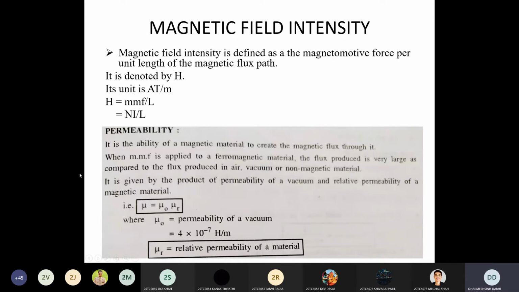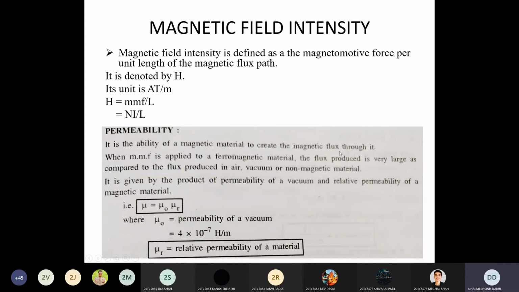So what is permeability? It is nothing but the ability of the magnetic material to create magnetic flux through it. If more flux lines pass easily through a material, then you can say that material has a higher value of permeability, because it can easily pass the magnetic flux lines through it.